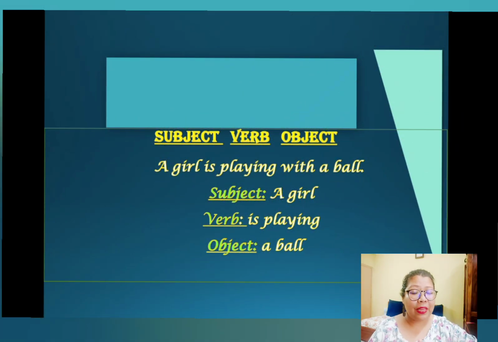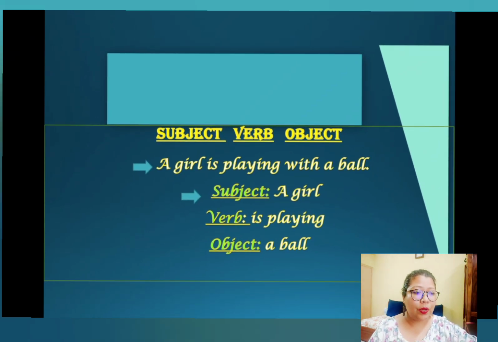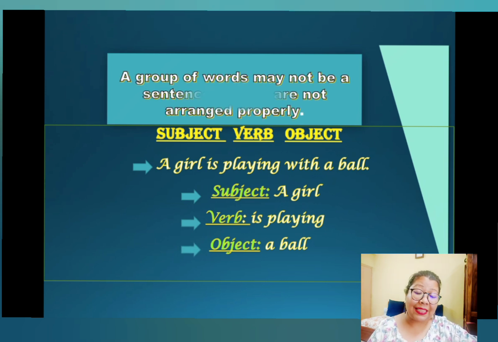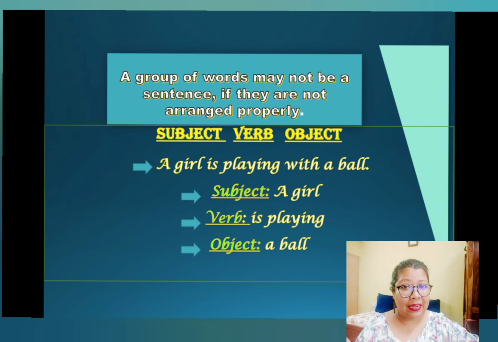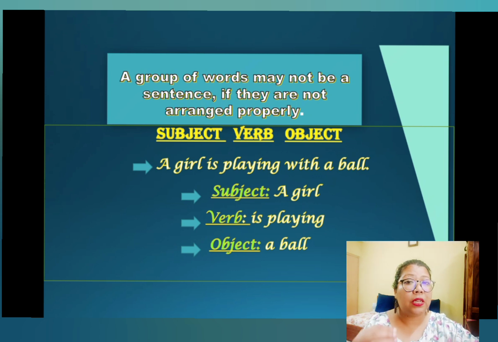Now, we already know that a sentence has two major parts, a subject and a predicate. Now here you would see a subdivision. A sentence has a subject, a verb, as well as an object. Subject has the noun or the pronoun, and verb has the action word, and object may have a lot of things. Now, as I mentioned before, a group of words may not be a sentence if they are not arranged properly. So it has to be arranged in a proper manner.